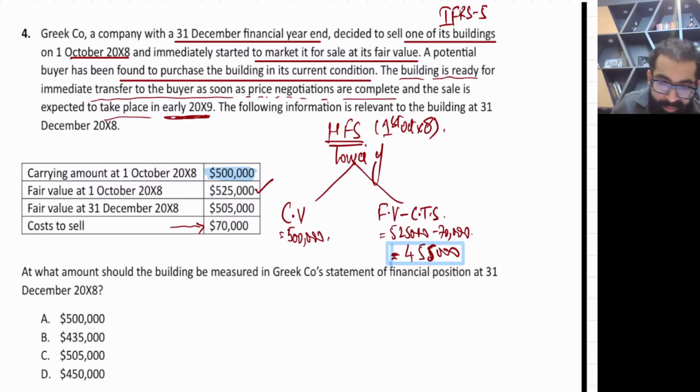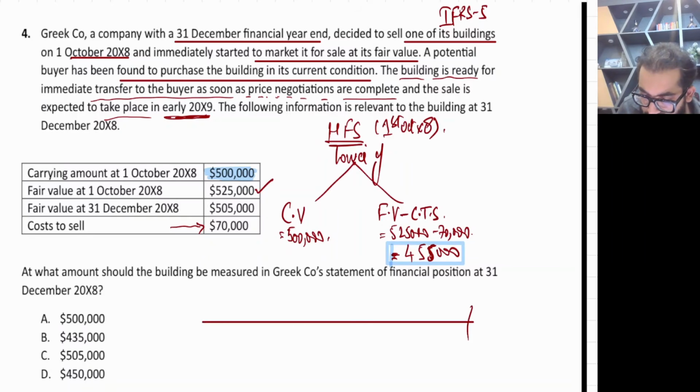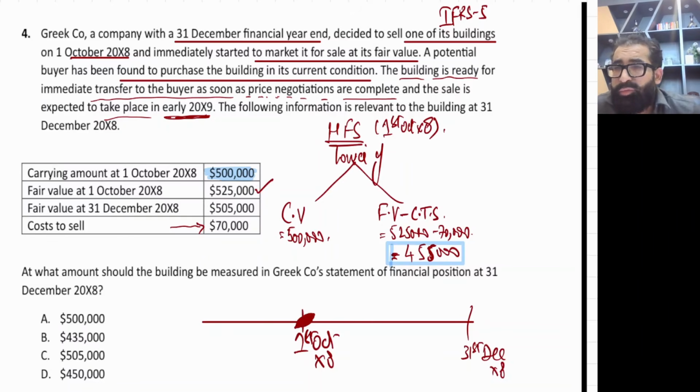Now, what happened? Let me make a timeline. See, this is the 31st December X8 and this is 1st October X8. First of all, this is the date of reclassification from non-current asset to current asset. But by the year end it is not sold. It's okay, just 3 months. It is not sold, but still it is held for sale. Right? Okay. So again, now we have already recorded at 455.